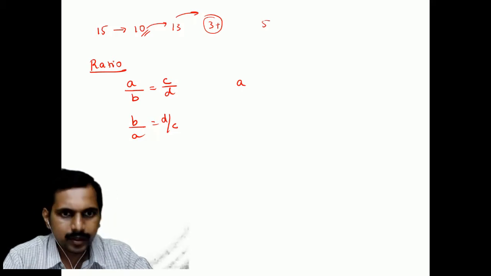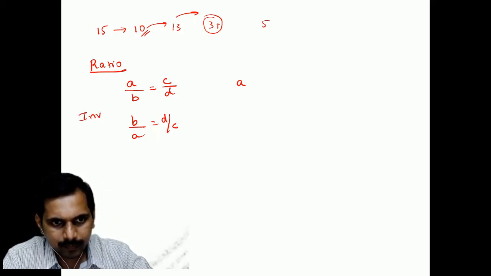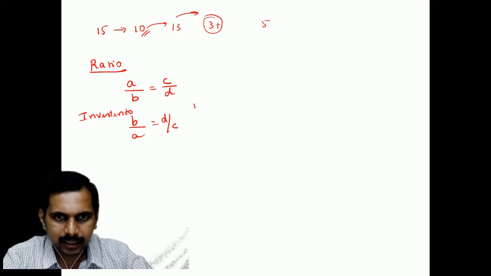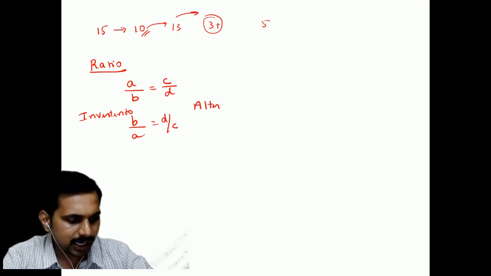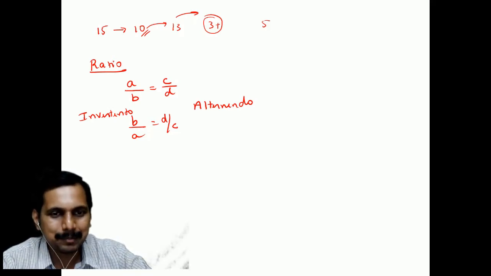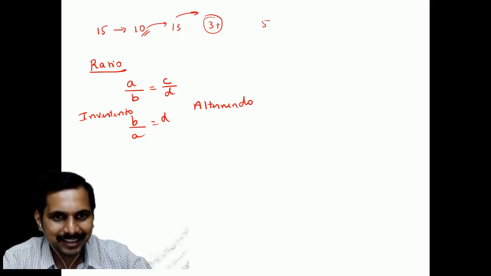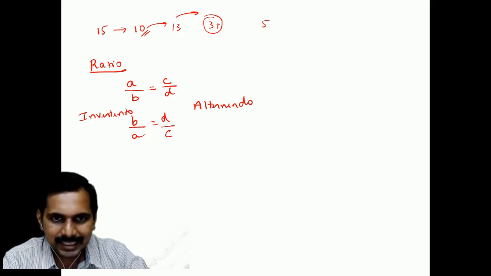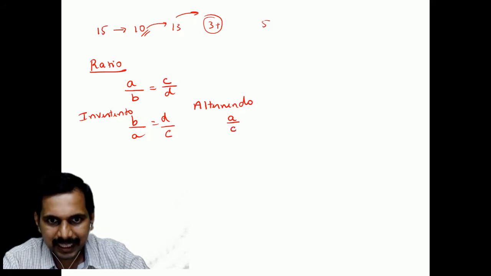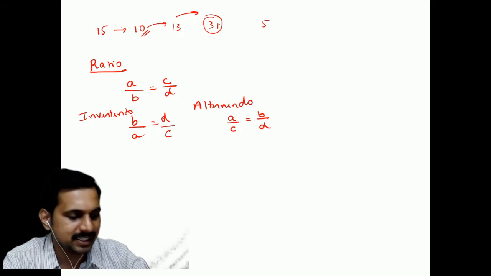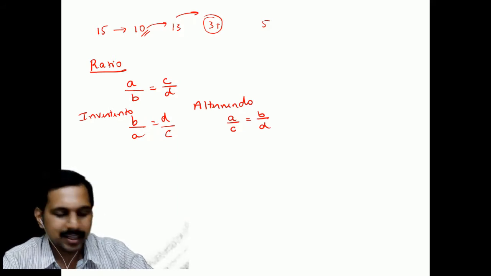This is called invertendo. Invertendo means I can invert, that's it. We are using fancy Latin words, that's it. Then another one, alternando. So here A by B is equal to D by C, this is inverted. Another thing is alternate, meaning I can say A by C is equal to B by D. You see, this has taken this side, this has taken that side.